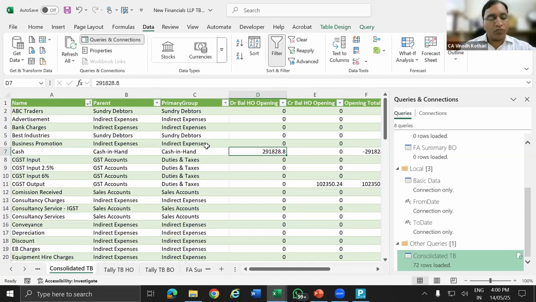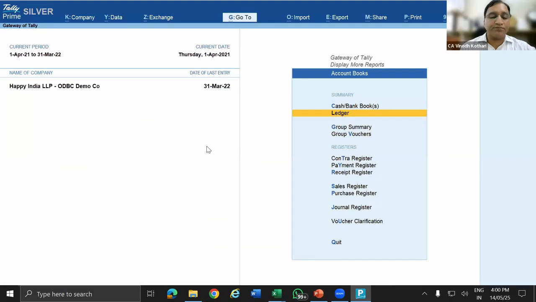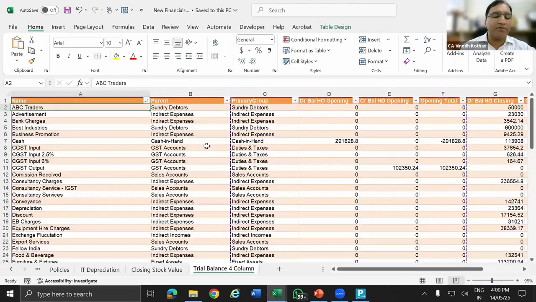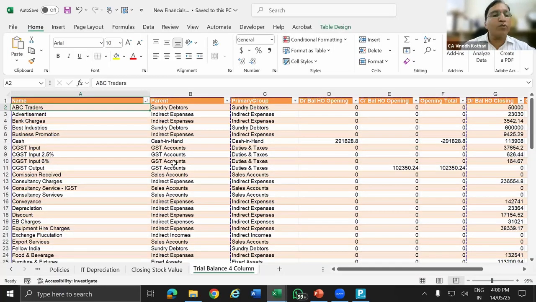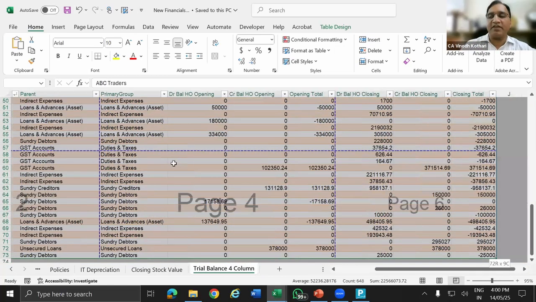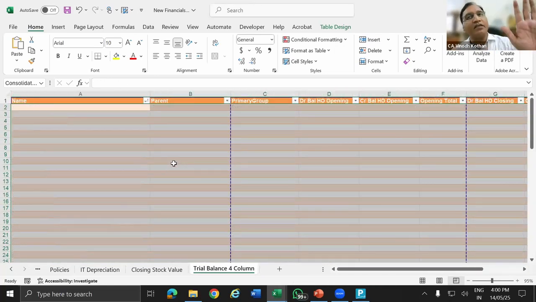Now what I do, this is the trial balance, to avoid overlapping. First, I go to my financial statement. So this is new financials. If you see the folder, you will have a file named demo new financials LLP. So in this, I'm going to delete. Already I have explained the basics about this financial statement. There is a basic data, and then everything is linked from the basic data using the cell name. Then we have a balance sheet and P&L. Then we have the notes.